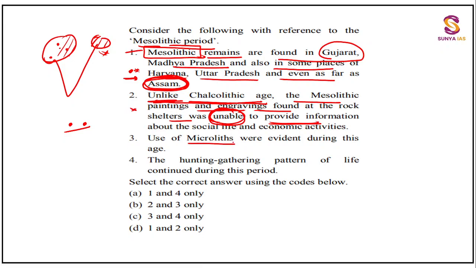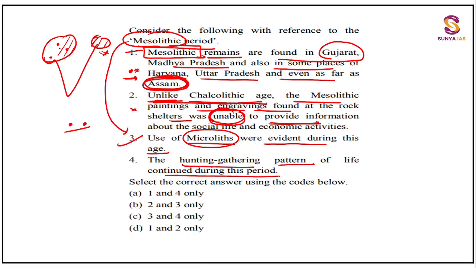See the third statement, use of microliths was evident during this age. Okay, microliths were the feature of Mesolithic. This is all what we have studied. So this third is right. The hunting gathering pattern of life continued during this period. Obviously Paleolithic was all about hunting and gathering, so automatically this will not end, right? You will see in some pockets of India, that too in Andaman, some tribes are still hunter and gatherer tribes, right?